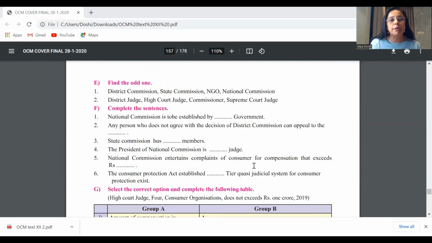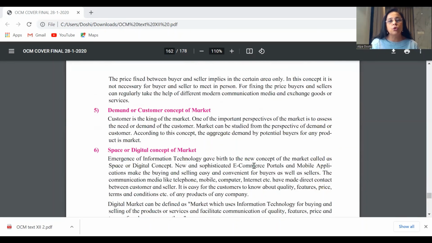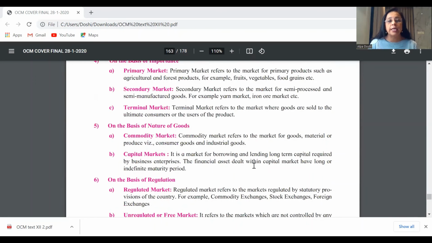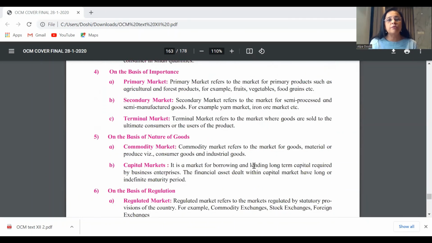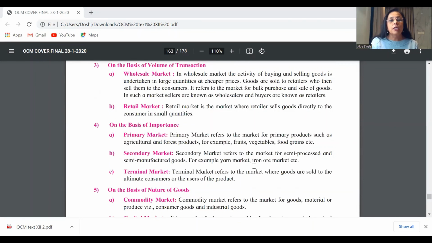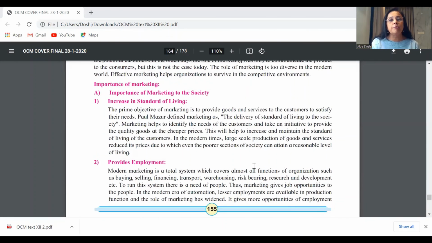Now, under chapter number 8, dear students, under marketing, we expect a few short or justify questions like, marketing is important to society. Marketing is important for consumers. So if you see, we have 3 categories of importance of marketing. Under importance of marketing, you have importance of marketing to society.